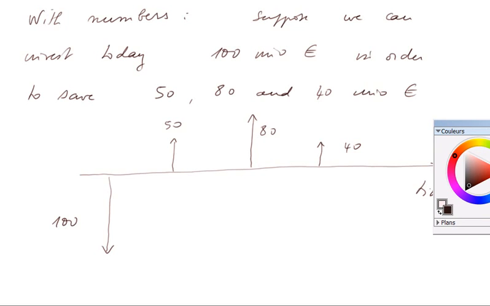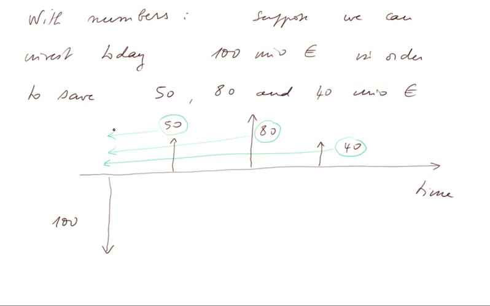But as you remember from lesson 1, we shall actually be concerned with the value today of these 50 million euros, the value today of these 80 million euros, and the value today of these 40 million euros in year 3. And what we shall be interested in, in truth, is comparing the values today of these 3 future cash flows with the initial expenditure.